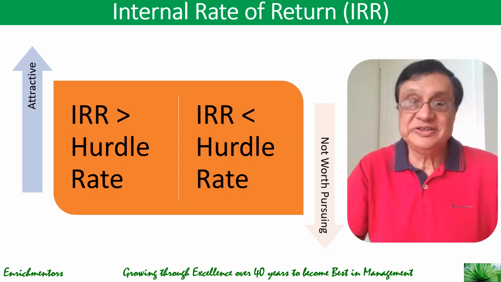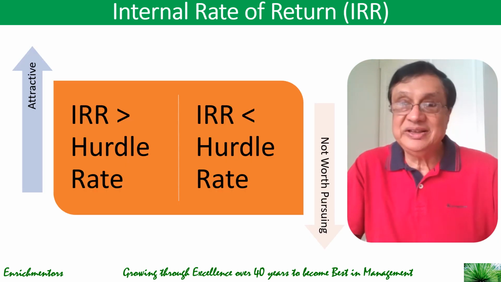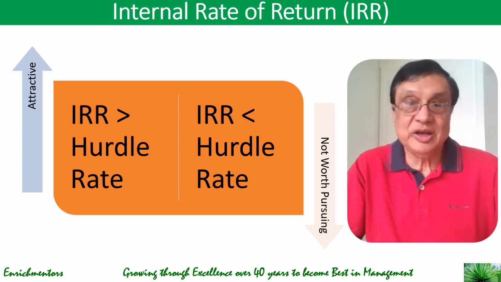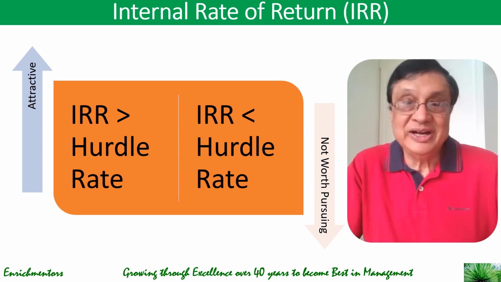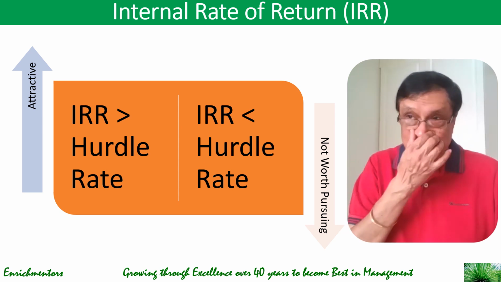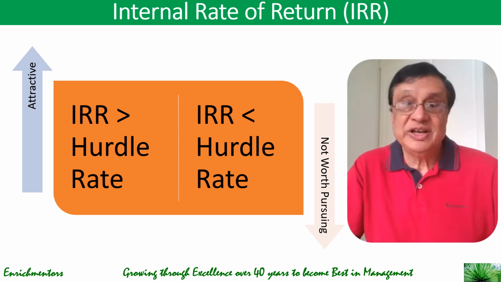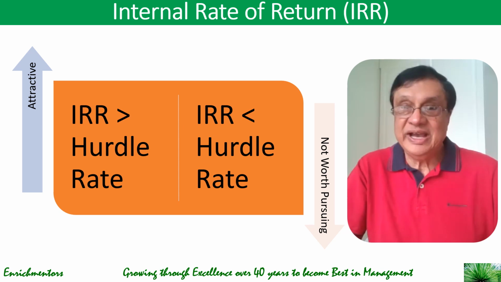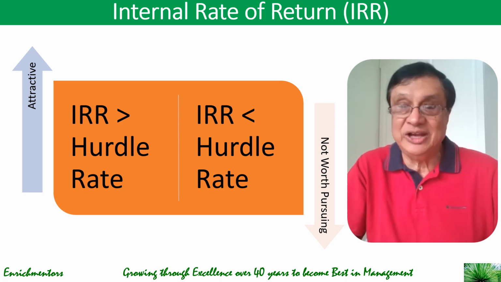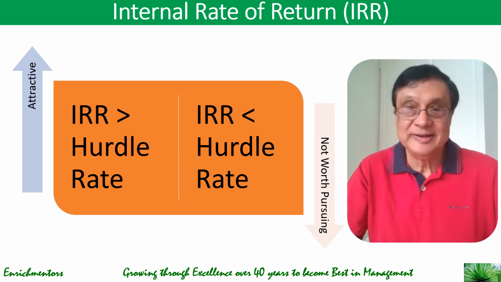Now, how do you interpret this? If the IRR is greater than the company's hurdle rate or required rate, now you're investing that $1 million and you have a minimum hurdle rate of, let's say, 15%, you will see whether the project is generating an IRR that is higher or lower. If IRR is higher than that hurdle rate, the project is considered attractive, and if it is lower, then the project may not be worth pursuing. In relation to NPV, IRR is the rate that makes NPV equal to 0, while NPV provides the dollar value, IRR gives the percentage return on the investment. So, this is another way of looking at it.